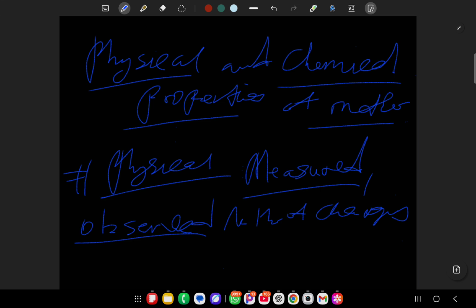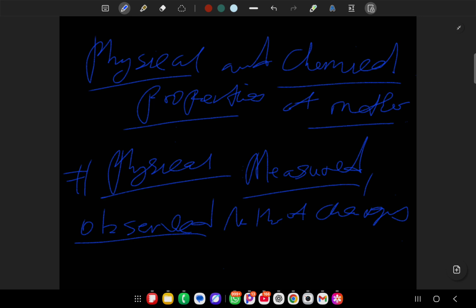What I mean by changing the composition is this: you're not forming anything new. If I change the composition of a substance, that automatically means I am trying to form something else. But a physical property, since you can measure it, you can observe without changing the composition of a substance.